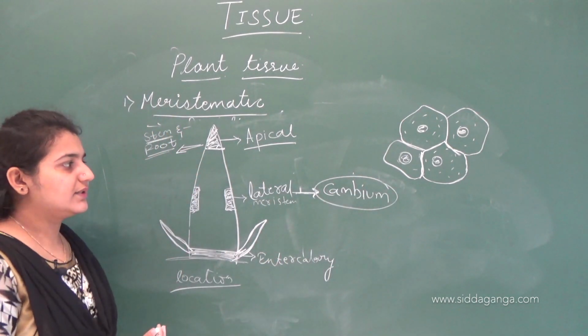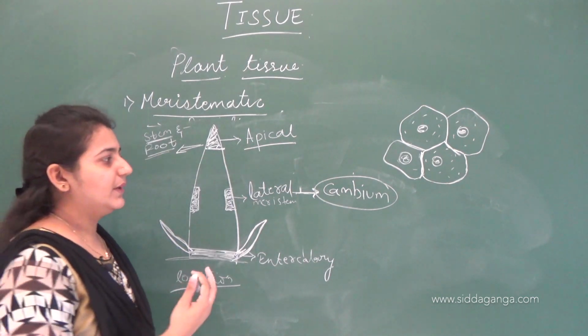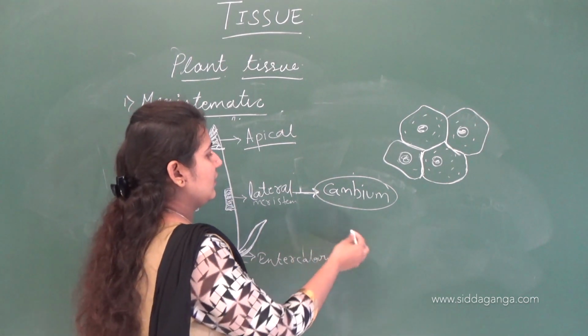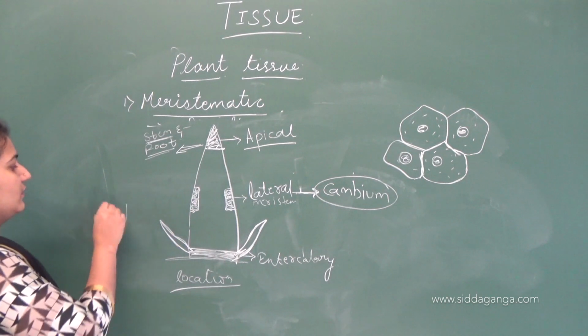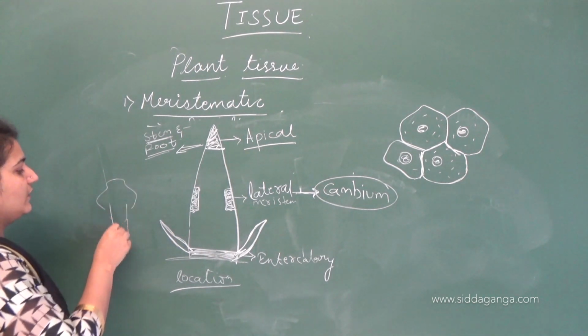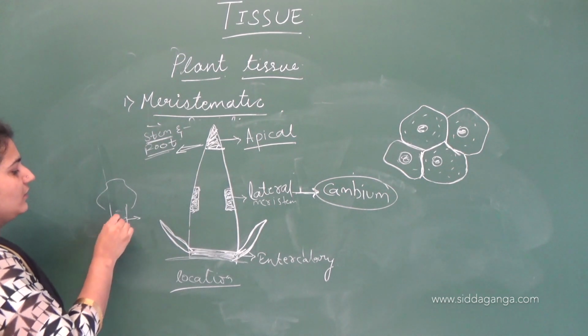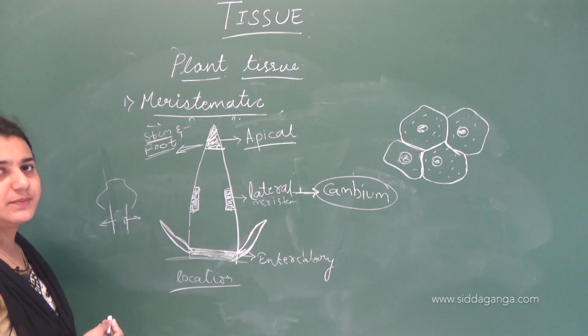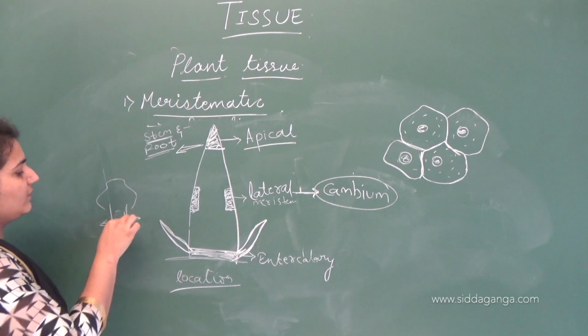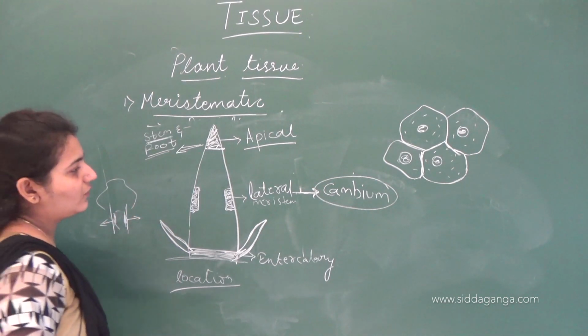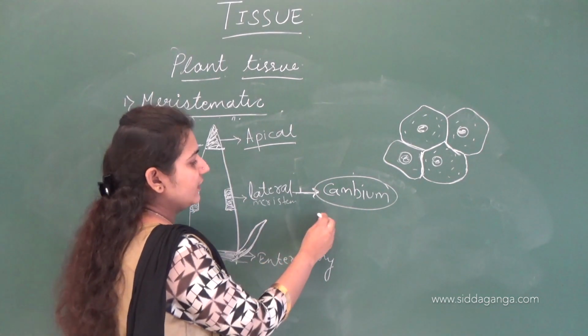These lateral meristems are present beneath the bark. If this is a tree or plant, if this is the bark, lateral meristems are present here, responsible for the sideways growth of this plant. Even here lateral meristems are present. It is nothing but the bark of a tree. These are present beneath the bark.